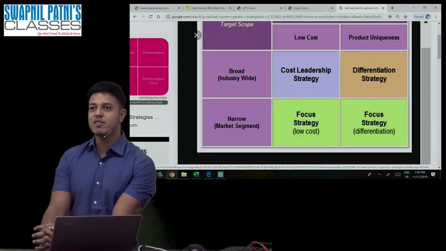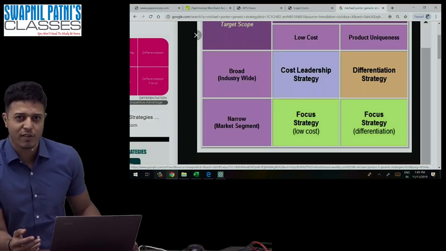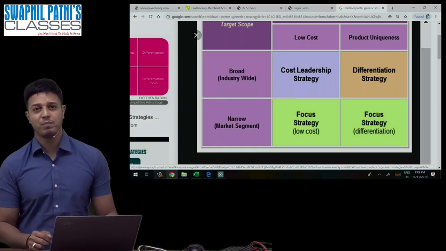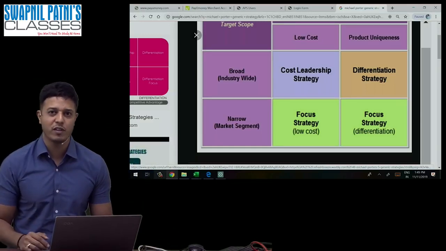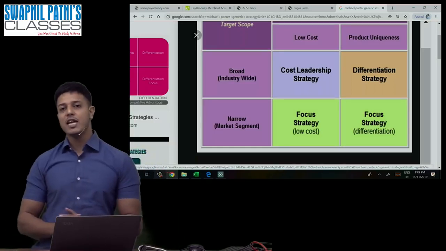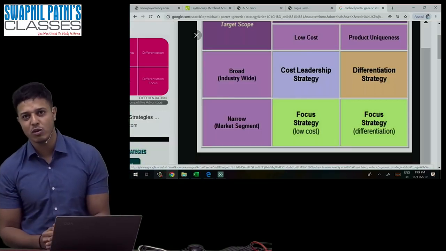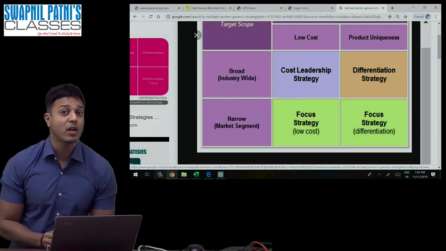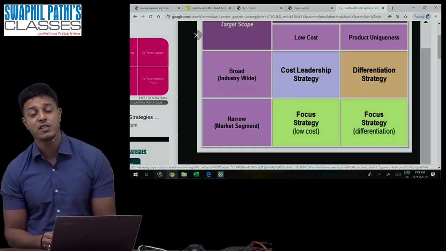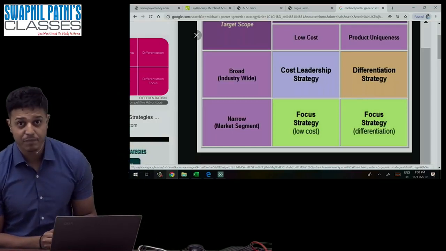Suppose SPC, I think you can understand, SPC does not attract people by reducing cost. SPC has really quality products, and they attract people by giving something different. Our notes, the quality of teaching, the teachers we have, and the network we are connected to are really different. Those who are watching me right now can easily understand. The product is not getting sold because the cost is low; it is getting sold because there's something different in the product. The way we revise, the way we summarize the entire course in a short amount of time, is the uniqueness of SPC.